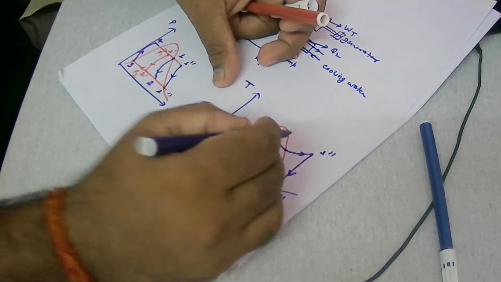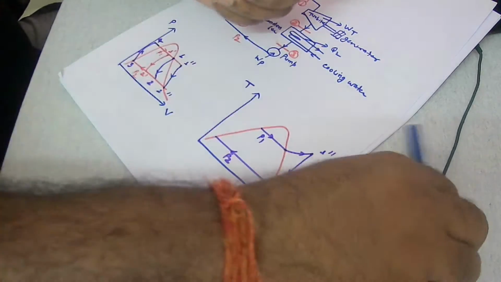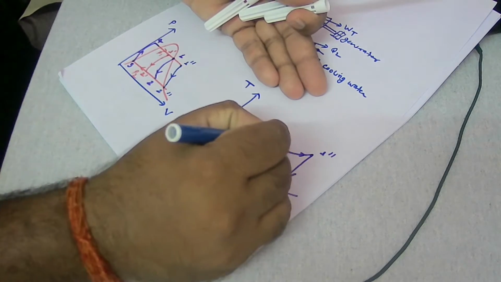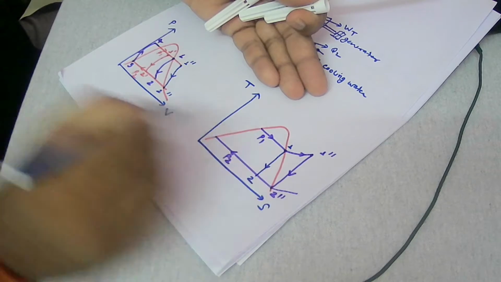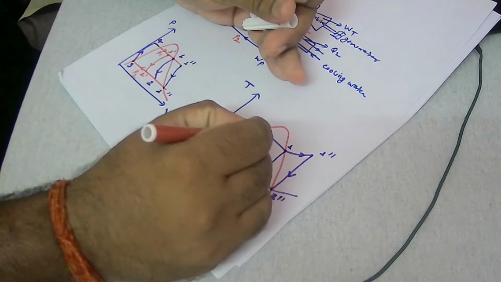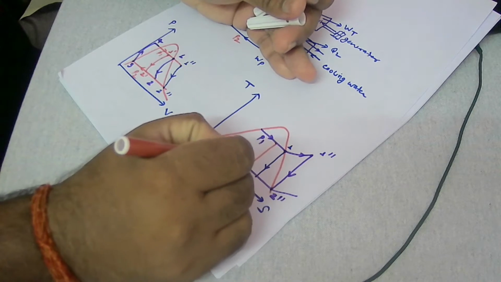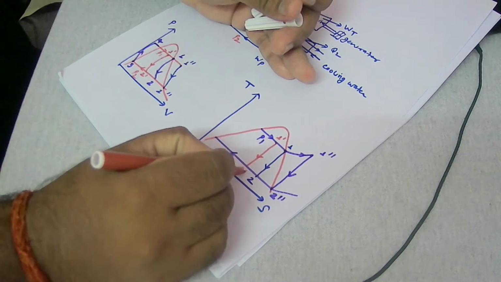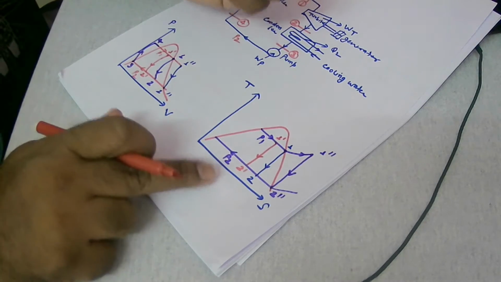superheated. Second is your dry saturated. So it is starting from here, vertical line. So this is 1, this is 2. And third condition is basically wet steam. It is starting from here, vertical line. So this is 1 dash, this is 2 dash. Clear? This is 2 dash.